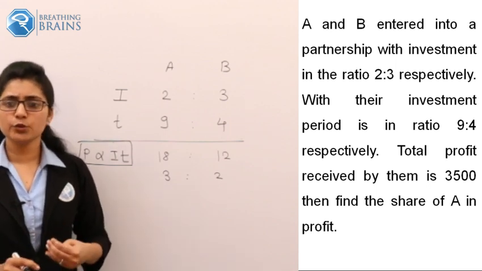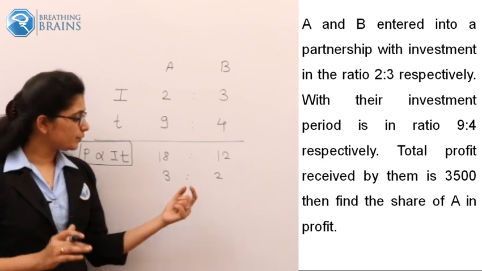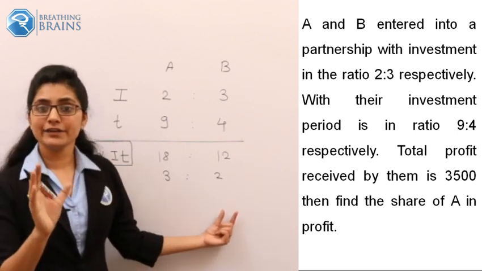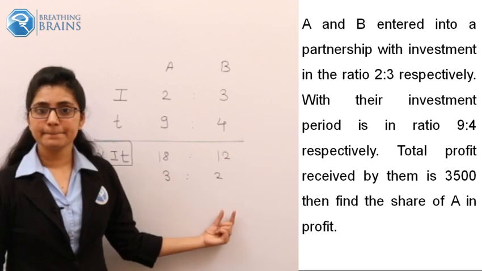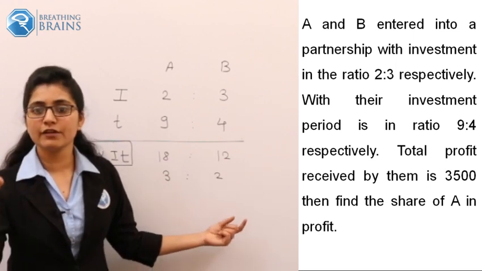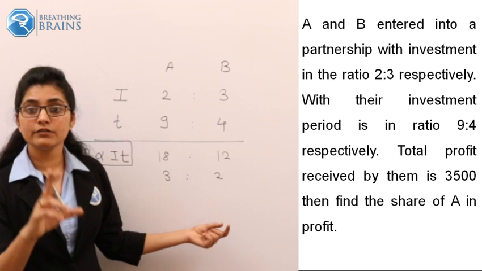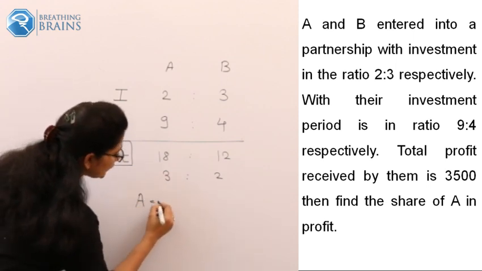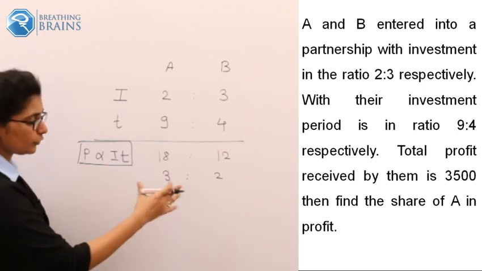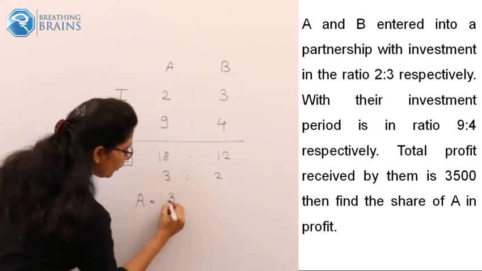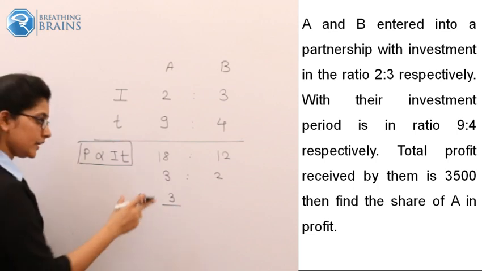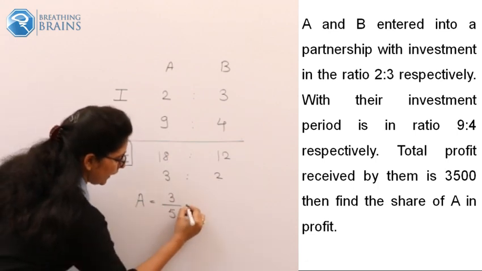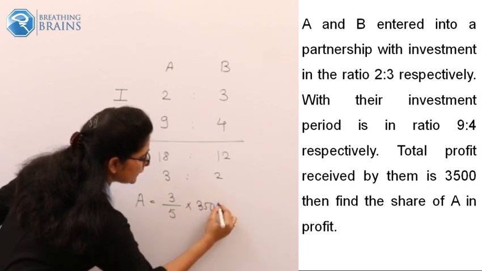Now when we came to know that the profit should be distributed in the ratio 3:2, what is the entire profit they made at the end of the year? They made a profit of 3,500. And you have to find out the part of A and how it is calculated. Please pay attention. What part does A hold from the total? A holds 3 parts. What are the total parts? 3 plus 2, so total parts are 5. And it gets distributed from the total of 3,500.